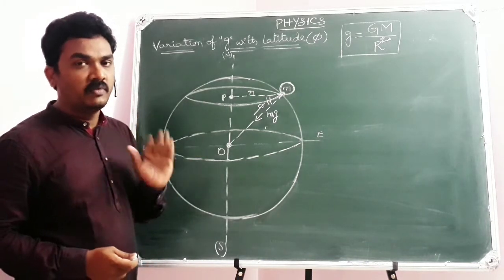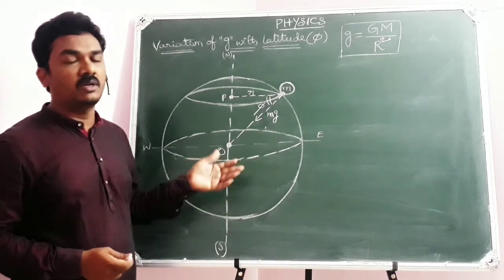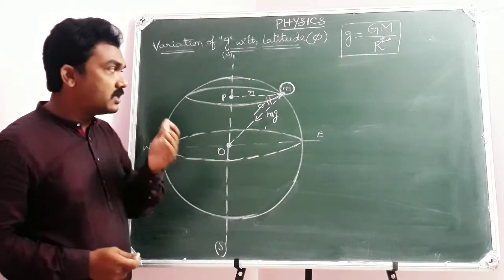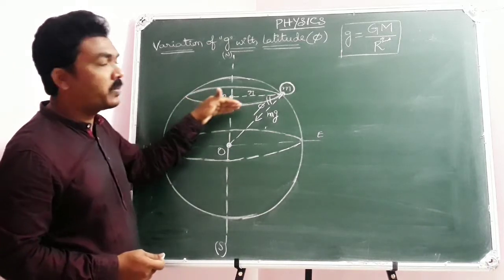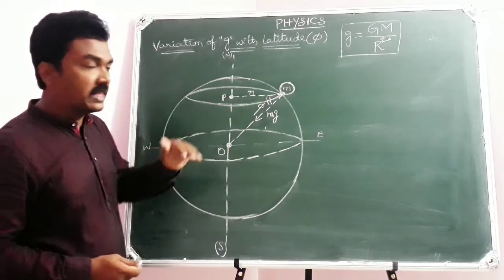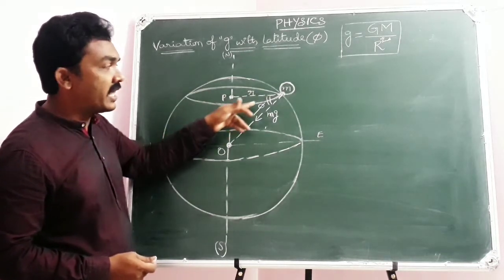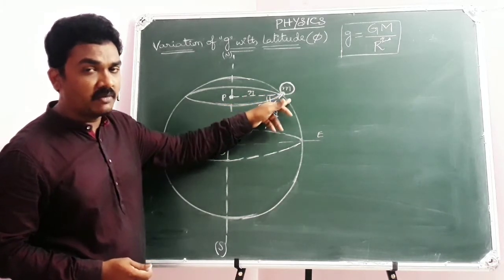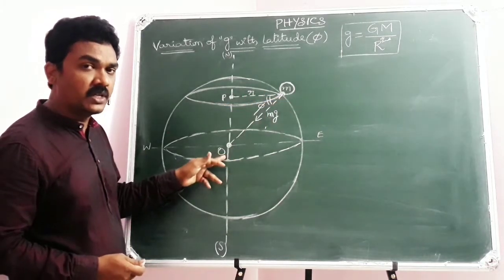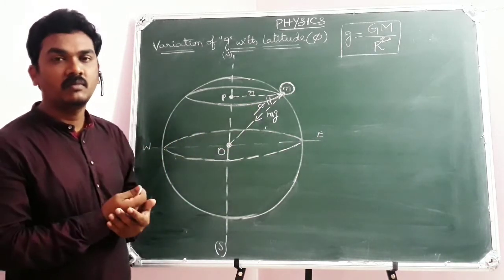Remember, when I say a horizontal plane, there is no need to say parallel to the equatorial plane. So imagine a horizontal plane at the given place. That plane parallel to the equatorial plane will make an angle with the line joining the given place to the center of the earth. The angle is called latitude.